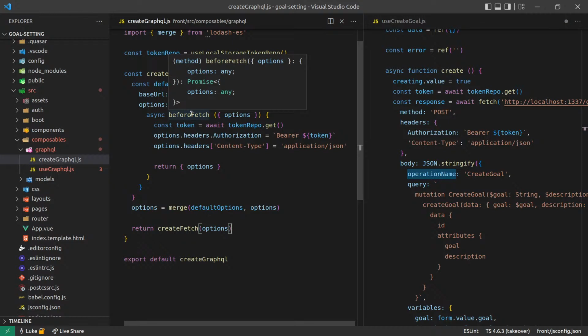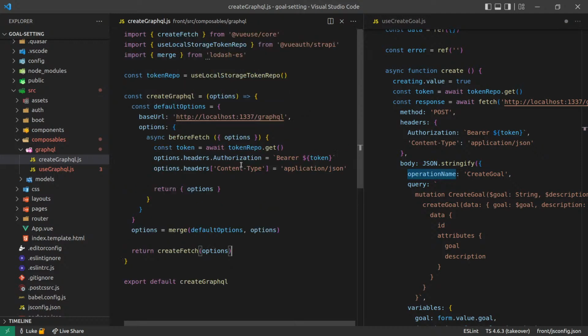Now the problem is headers here. So maybe the problem is then beforeFetch is going to get overwritten. Okay, so this isn't going to work.